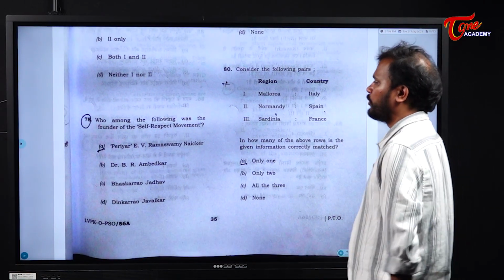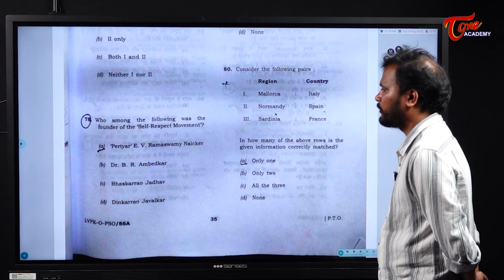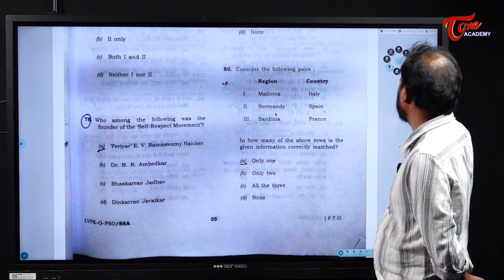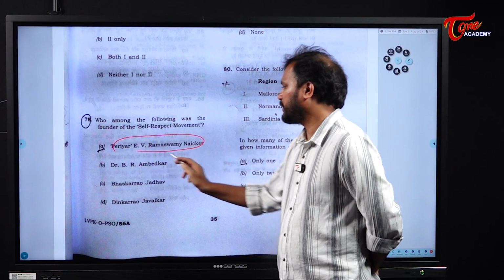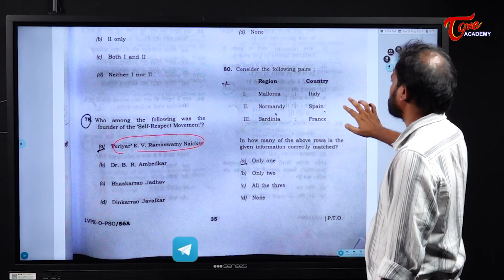Next, direct question. Who among the following was the founder of the self-respect movement? Self-respect movement, it is Periyar E.V. Ramaswamy. Periyar E.V. Ramaswamy. Direct question. Next.